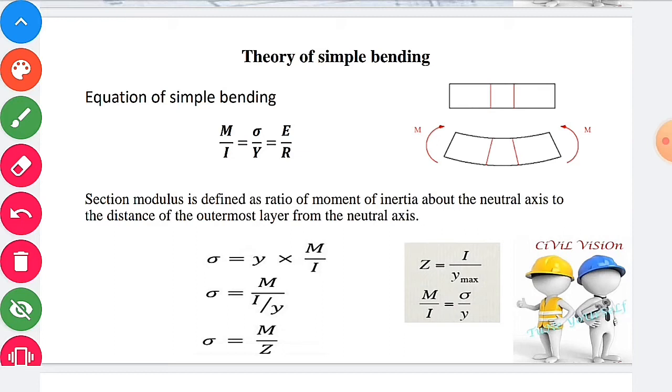Section modulus is defined as the ratio of moment of inertia about the neutral axis to the distance of the outermost layer from the neutral axis, that is I by y. From the above equation, we resolve into bending stress equal to M by Z.